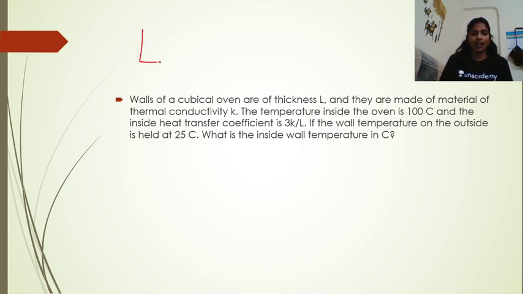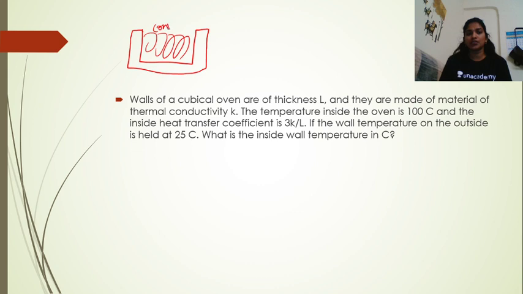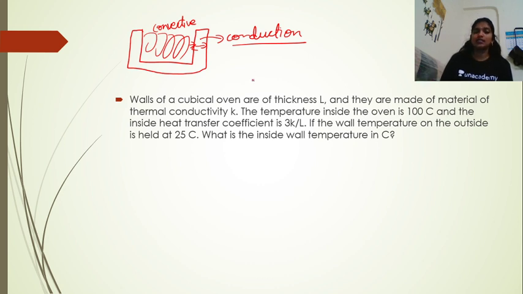Which means we have an oven. Okay, so let us suppose that this is the oven and this is the wall. Inside the oven, air will be there, right? So here convective heat transfer will be taking place till the wall, till here, right? And again inside the wall, conduction. So this is the heat transfer mechanism, right? But as it is at steady state, the overall heat transfer that is taking place is equal to the convective heat transfer or the conductive heat transfer, right? So you can equate it like this, and you will be able to get the answer.